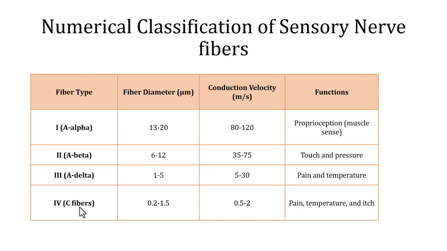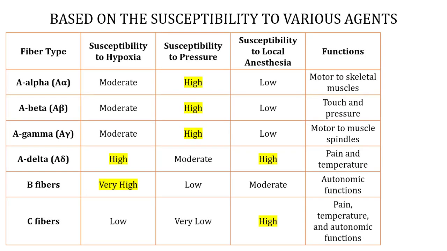These nerve fibers can again be classified based on how easily they are influenced or damaged by substances like drugs, temperature, toxins or hypoxia. Some are more sensitive and some are less sensitive. This is important to understand how different treatments work in the nervous system. So based on that, we can classify the nerve fibers which are susceptible to hypoxia, to high pressure, and to local anesthesia, and their functions. Functions we already know of these fibers.